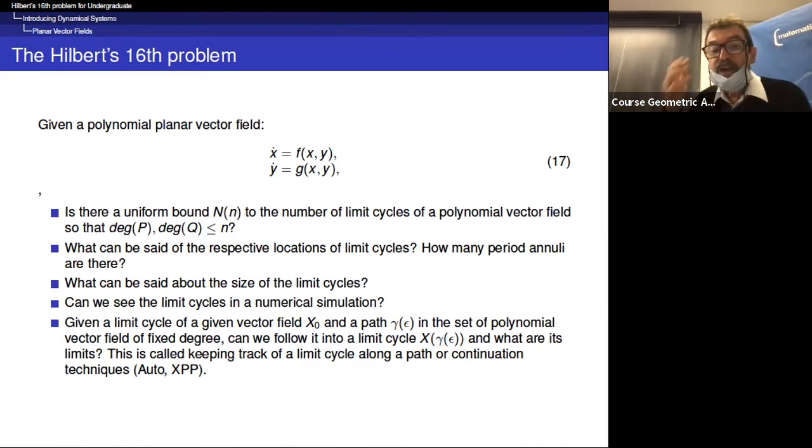Okay, next, in fact, what can be said of the respective locations of limit cycles? For instance, in a quadratic planar vector field, is it possible to have two limit cycles, one included in the other, and then another one far away?